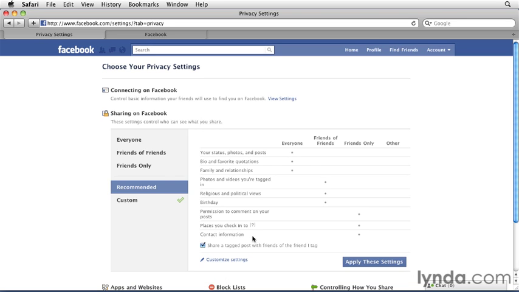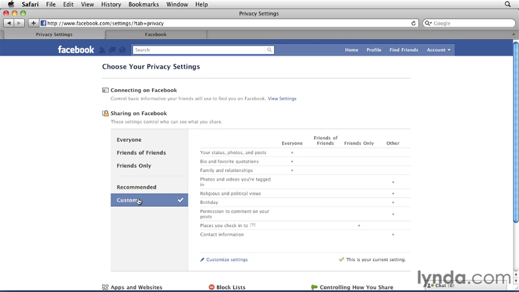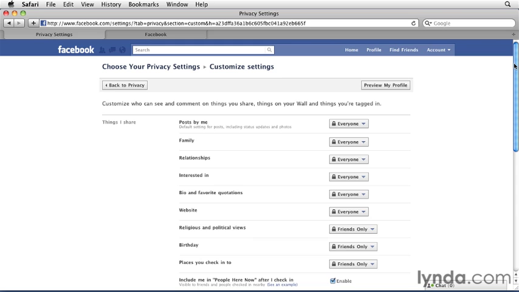By the way, clicking around here makes no permanent changes until you actually click the Apply These Settings button, so you don't have to worry about messing up your settings as you're exploring what these do. Of course, if you don't like these recommended settings, you can choose Custom. Then click Customize Settings. And in here, you can get really specific about exactly what information to share.